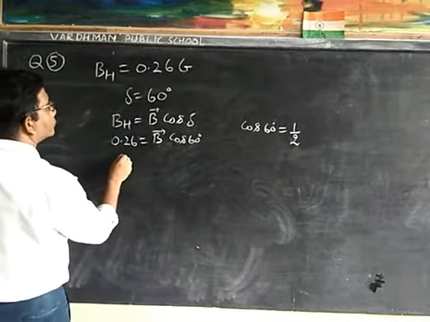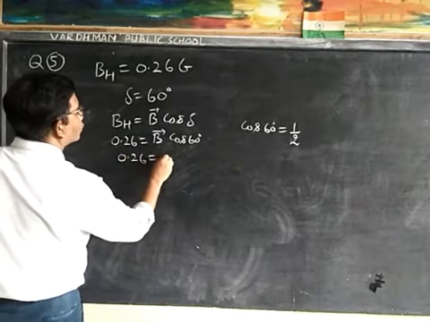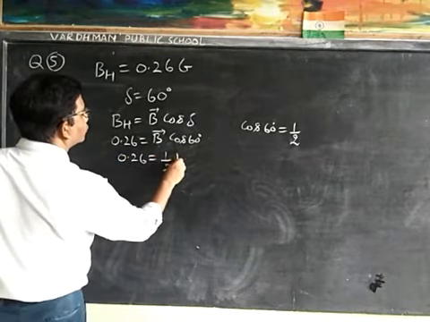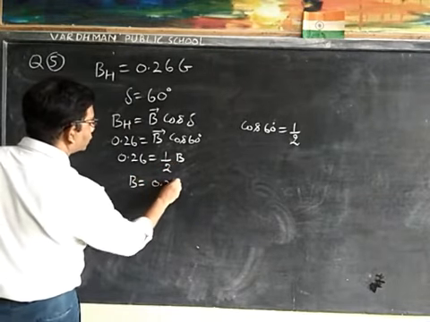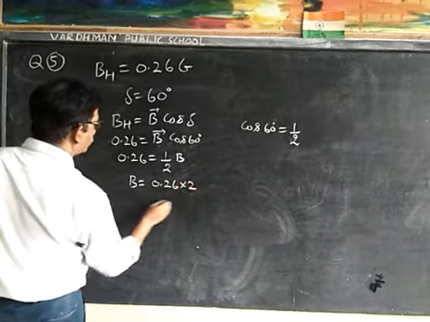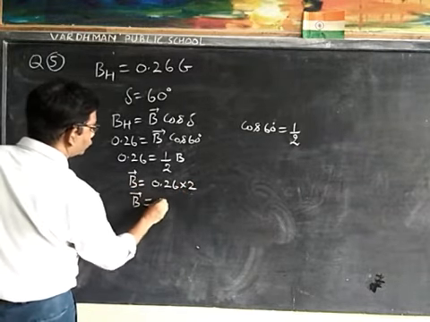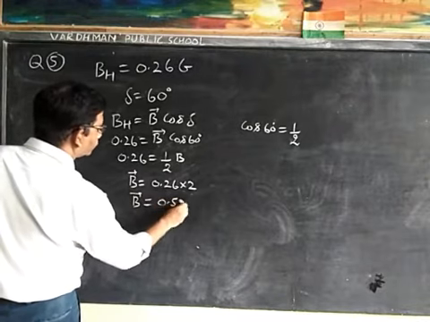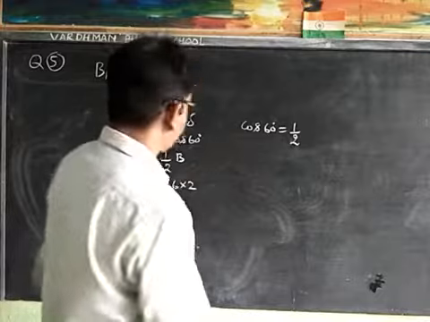Then 0.26 is equal to 1 upon 2 B. B is equal to 0.26 into 2. Then B is equal to 0.52 Gauss.